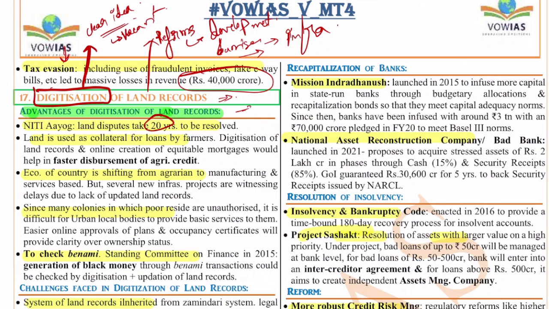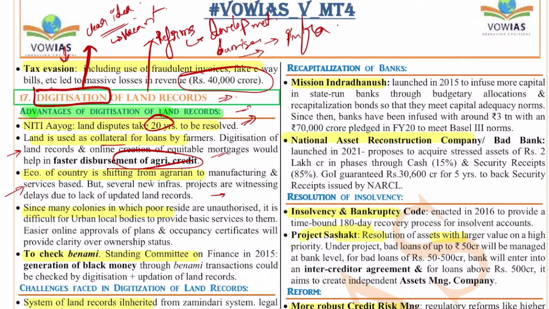The land is used as a collateral for loans by the farmers, and digitization will make these things easy, because when the land is used as collateral, if things are digitized, the bank will be able to verify it very easily. So there will be faster disbursement of agricultural credit. Also, the economy of the country is shifting from agriculture to manufacturing and services. For new infrastructure we need land, and because of digitization we will easily know where we have this land. So planning will become easy, in brief.